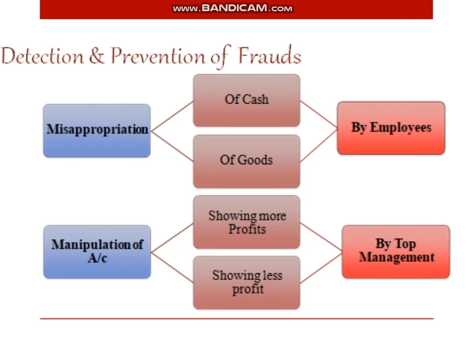So this is a fraud done in the form of cash. Misappropriation of cash by employees is suppression or non-disclosure of cash receipt.